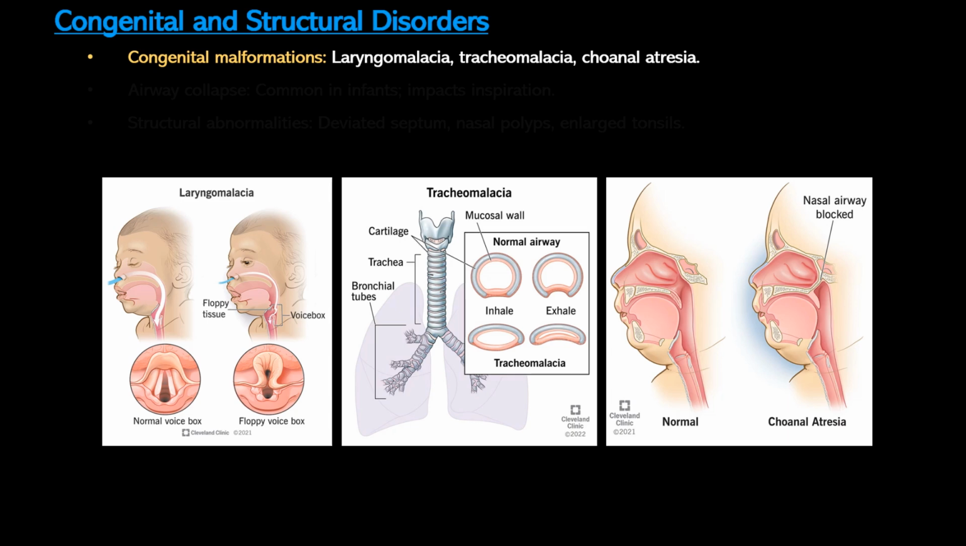Congenital malformations include conditions like laryngomalacia and tracheomalacia, where the larynx or trachea lacks structural integrity and collapses during inspiration. Another example is choanal atresia, a blockage or narrowing of the nasal airway that can severely impair breathing in infants. Structural abnormalities, such as a deviated septum, nasal polyps, or enlarged tonsils, can also restrict the airway. These conditions can cause chronic nasal obstruction, and they can lead to complications like sleep disordered breathing, depending on the severity of the obstruction.